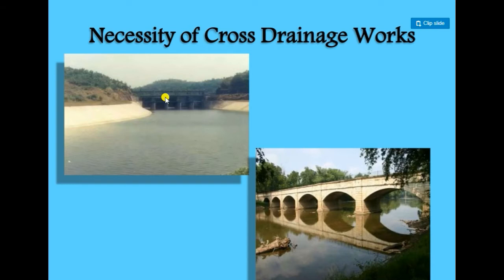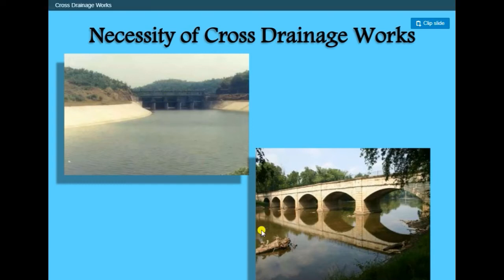Now there are different types of cross drainage works. You can understand why we require them by seeing these pictures. The canal may be over the top of the natural drain, in which case the bed levels may be different. There is also one type where the canal is below the natural drain.